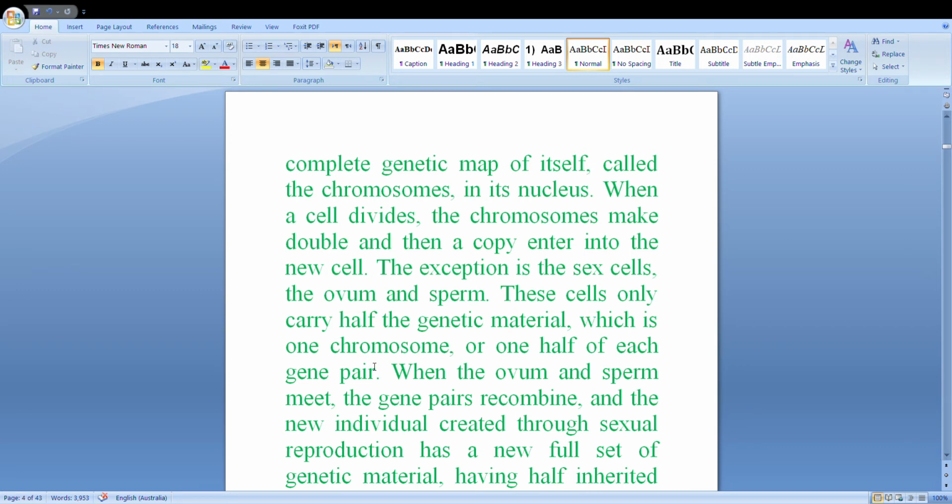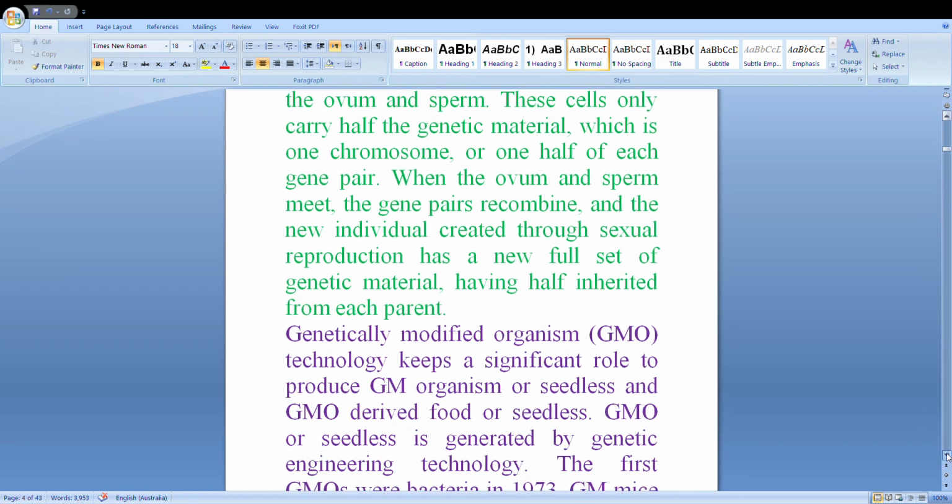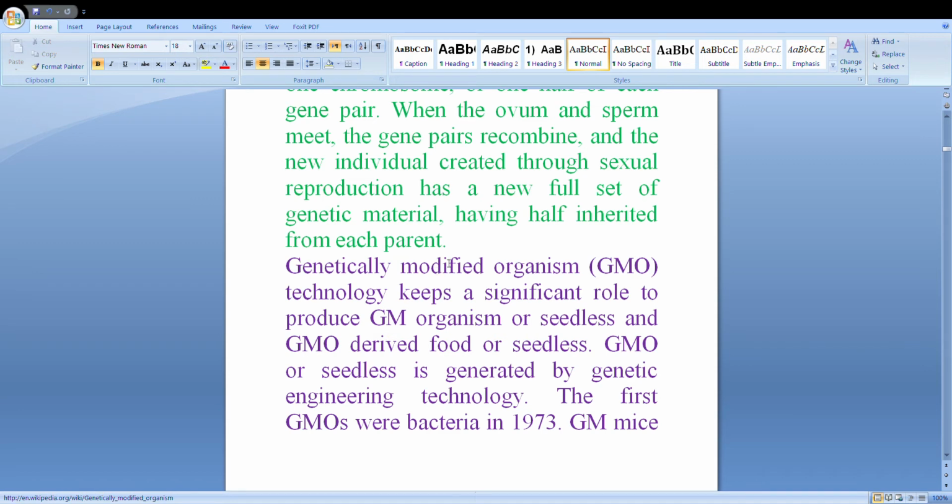These cells only carry half the genetic material, which is one chromosome or one half of each gene pair. When the ovum and sperm meet, the gene pairs recombine, and the new individual created through sexual reproduction has a new full set of genetic material, having half inherited from each parent.